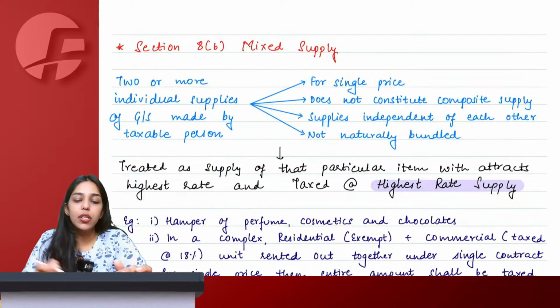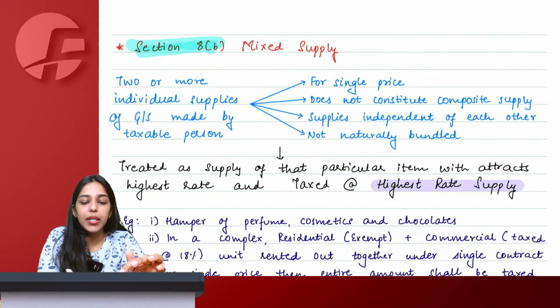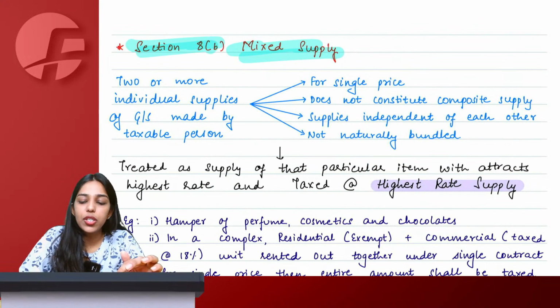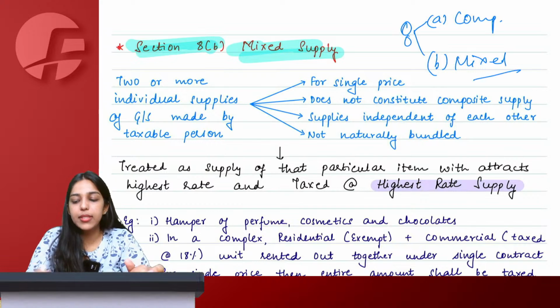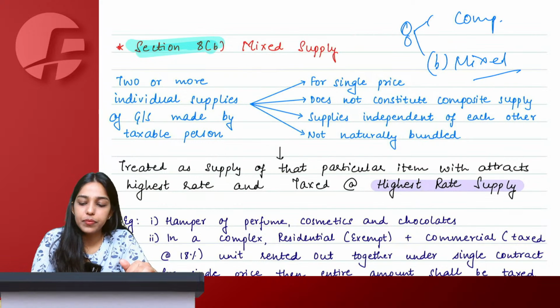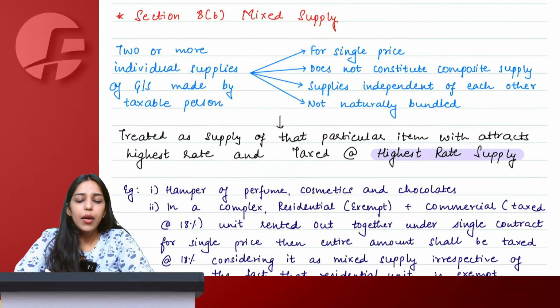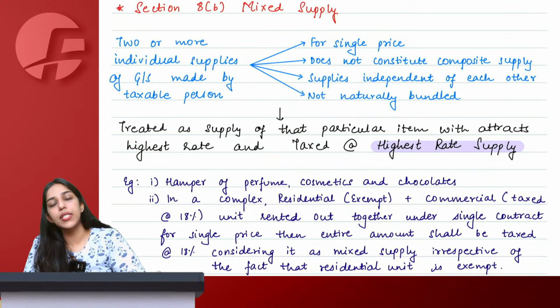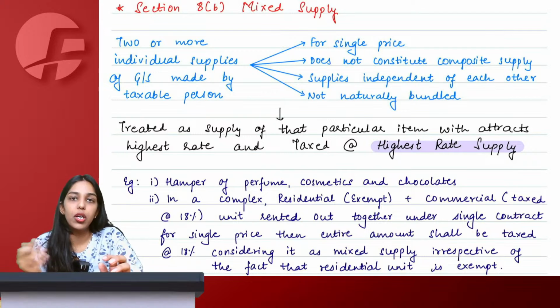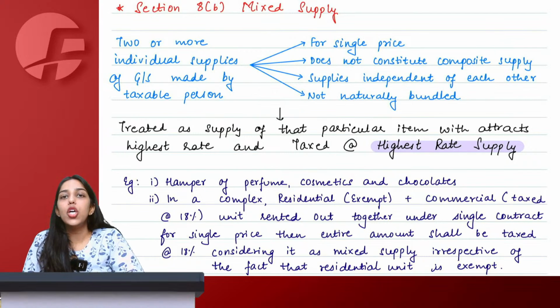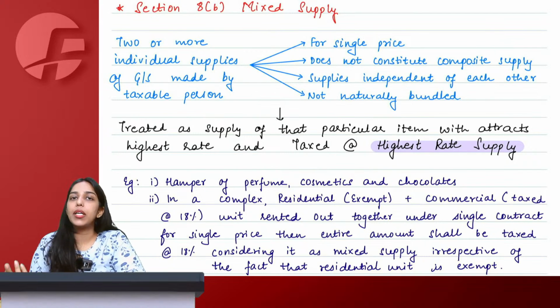Yes, ma'am. So now we come to section 8B, which is mixed supply. Section 8A talks about composite supply and 8B talks about mixed supply, right? Mixed supply is just the opposite of composite supplies, which says if something is bundled and it is not natural, not in the ordinary course of business, not composite, it would automatically become mixed supply.